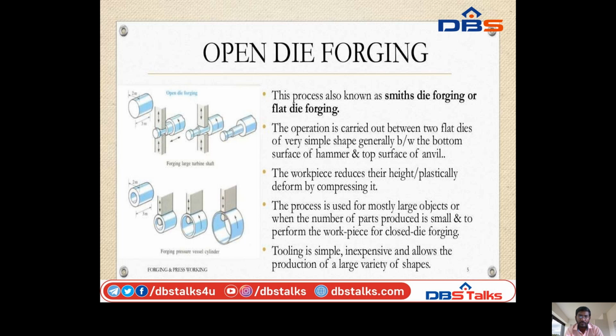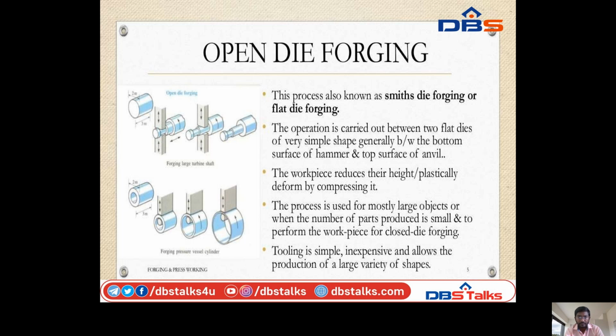So these are the final results of the forging operation. The shape will be changed by applying forces between two flat surfaces on the raw material. The diameter of the workpiece will be reduced and its length will be increased.